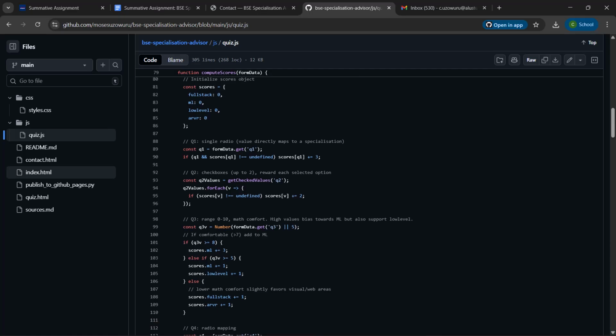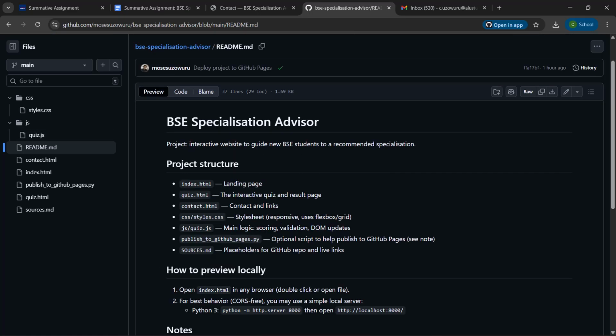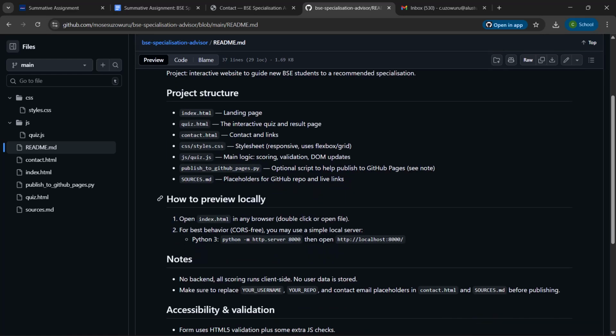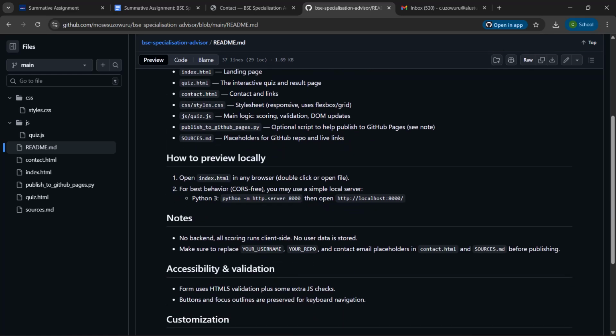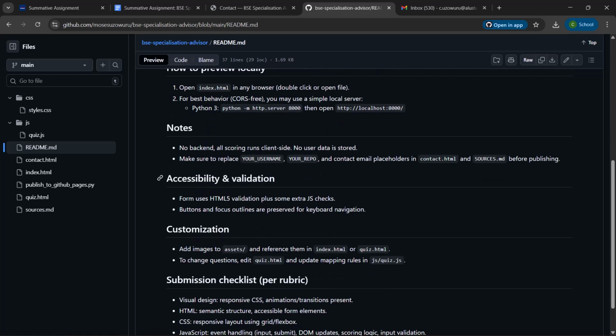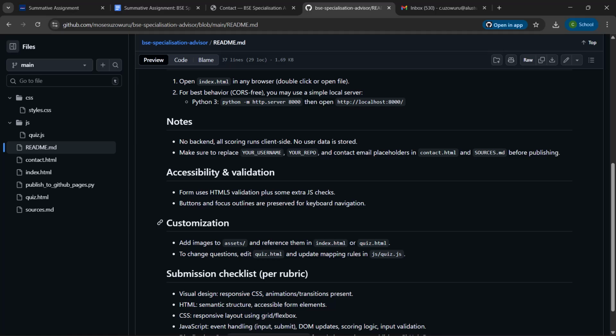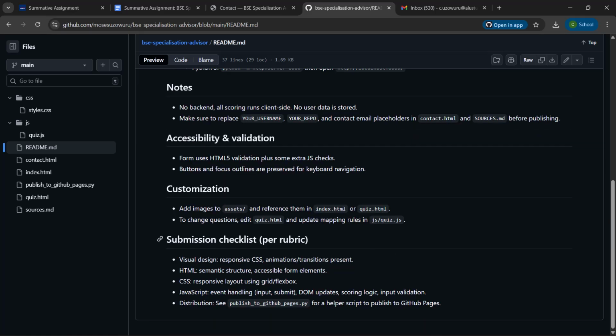So we'll move over to our README document. Here it says interactive website to guide new BSc students to recommend specialization. Here you see the project structure, how to preview locally, notes, accessibility and validation, customization, submission checklist, and rubric.